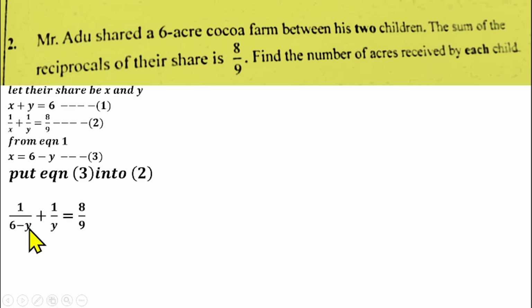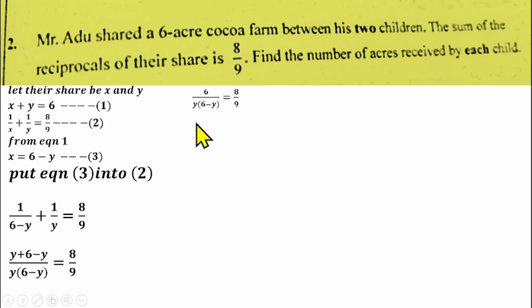Then from there, we can find the LCM of this left hand side, which is y into 6 minus y. So the LCM is y into 6 minus y. So 6 minus y into this will give us a y. Y times 1 will give us y here. Plus y in this will give us 6 minus y. 6 minus y times 1 will give us 6 minus y equals to 8/9. So y minus y will give us 0. So we have 6 over y into 6 minus y equals to 8/9.